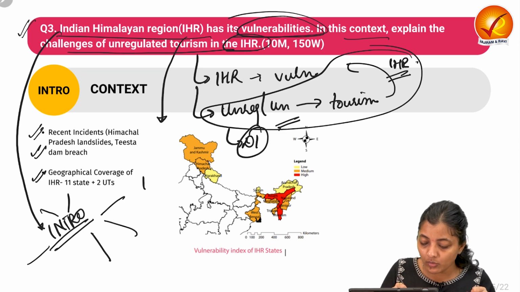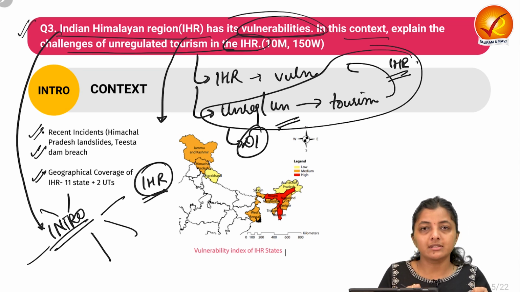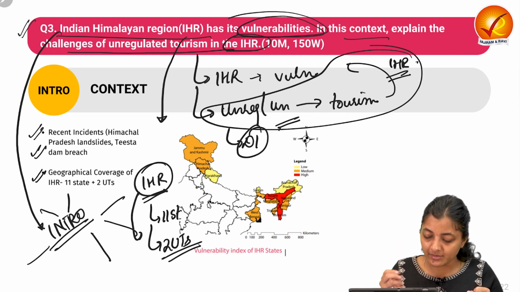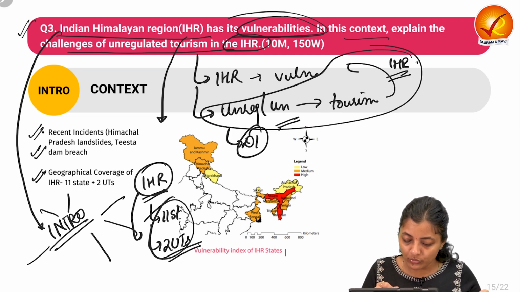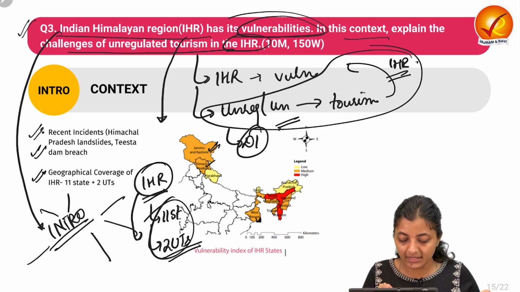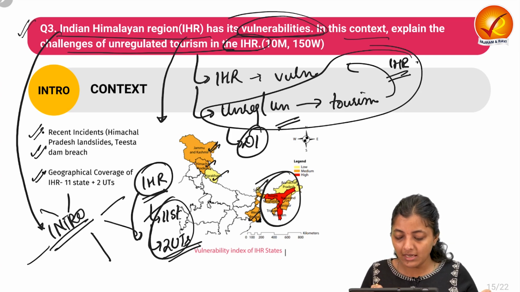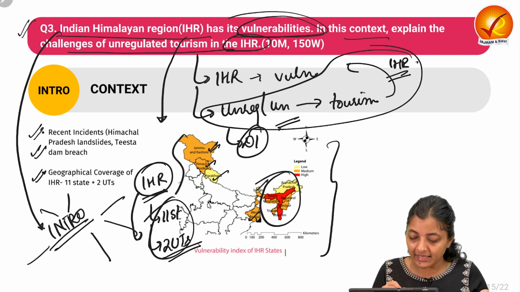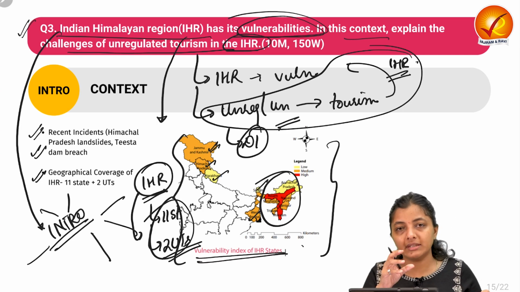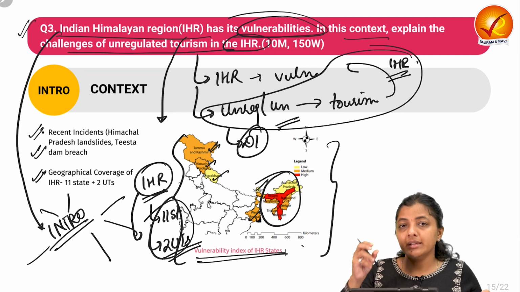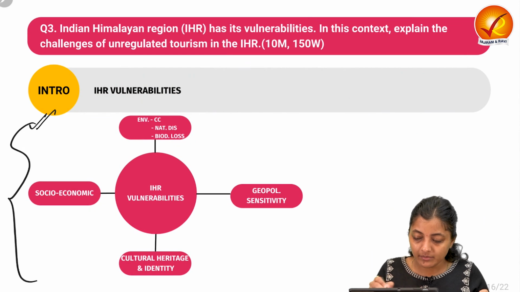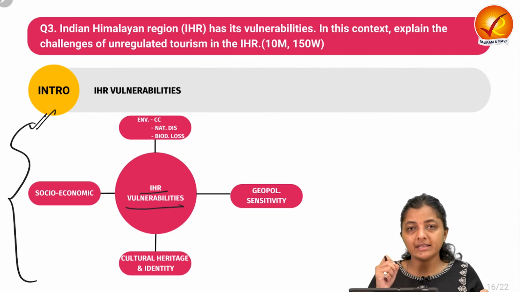You can also write about what exactly the Indian Himalayan region is. It covers approximately 13 states and UTs. Jammu and Kashmir and Ladakh are the 2 UTs, then Himachal Pradesh, Uttarakhand, Sikkim, West Bengal and 7 northeastern states. And you can make a diagram, a map also, which represents the IHR region. After the introduction, you can make a small diagram like this, which shows the IHR vulnerabilities.